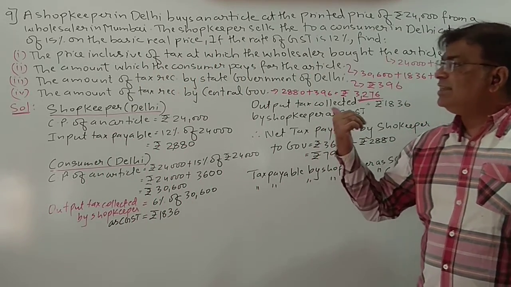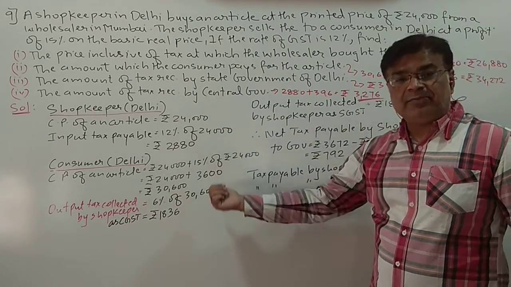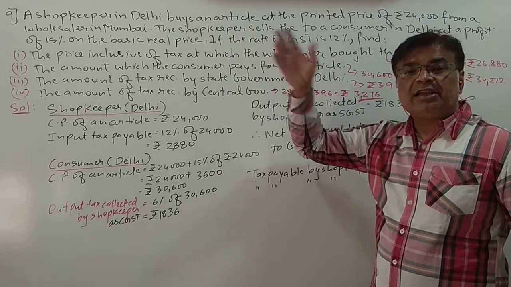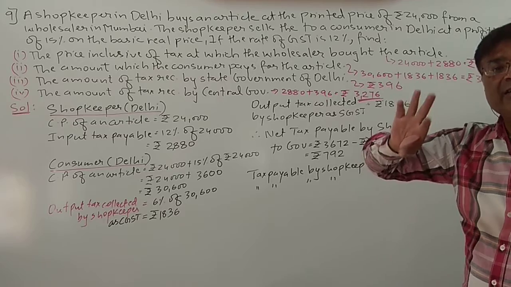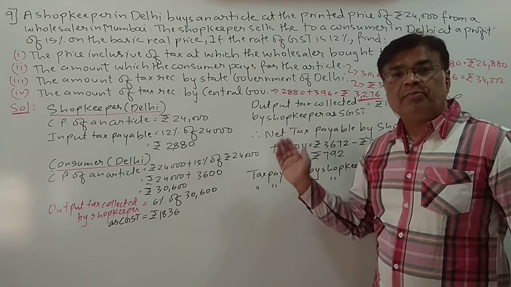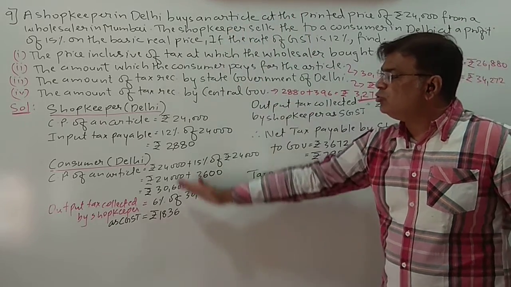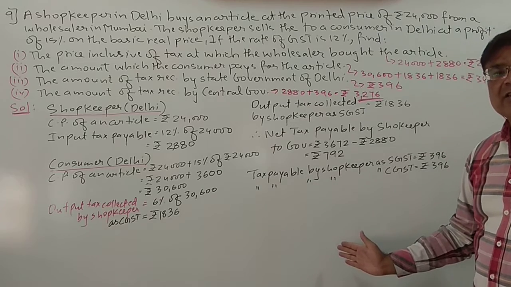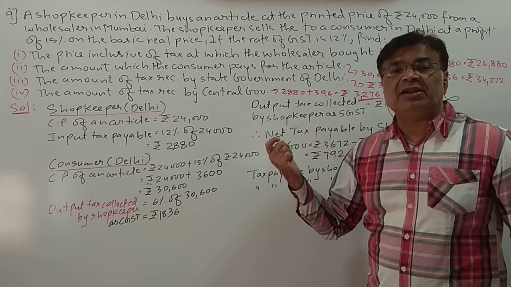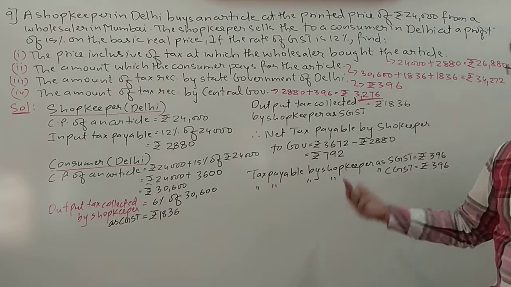In case you have not understood anything, please watch the video again. Read the sum twice or thrice. Try to understand the details. Try to identify which is intrastate, interstate, and then try to solve all the parts. Okay, students? I hope you must have understood it. So please go through the calculations and the sum. And students, please focus on this input tax, output tax part. That is the important part of this problem. Okay, students, just go through it.